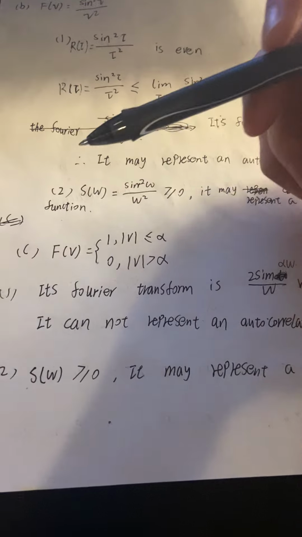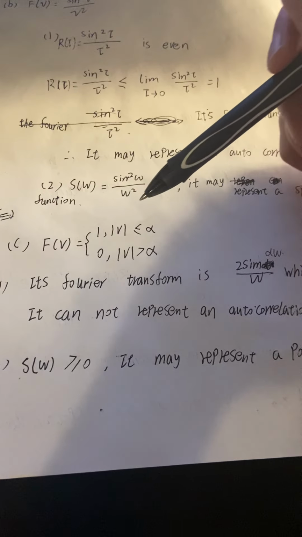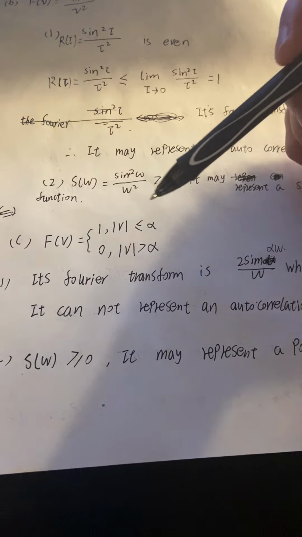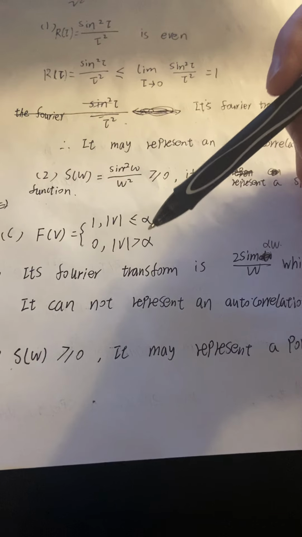And the last function is f of v equal to 1 when the absolute value is less than or equal to alpha, and equal to 0 when the absolute value is greater than alpha.